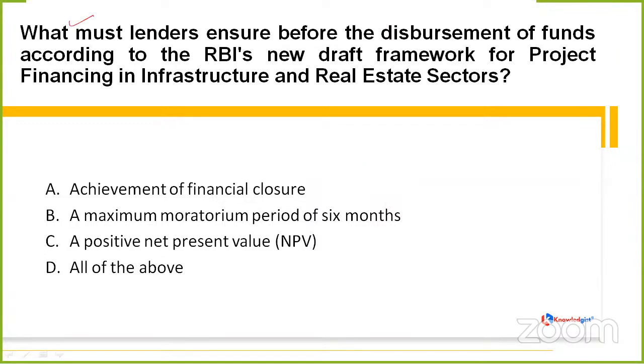Next is asking, what must lenders ensure before the disbursement of funds according to the RBI's new draft framework for project financing in infrastructure and real estate sectors? Whether the achievement of financial closure, a maximum moratorium period of 6 months, a positive net present value, or all of the above. Again, it is simply asking the things which lenders should ensure before they are disbursing the funds according to this new RBI draft framework.